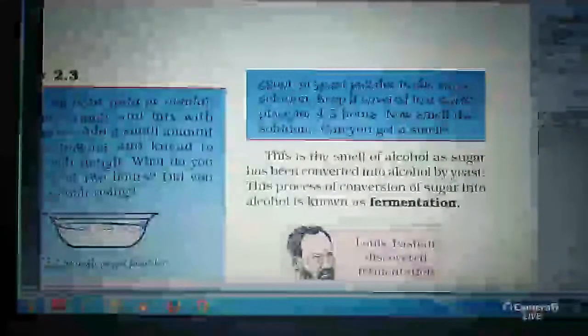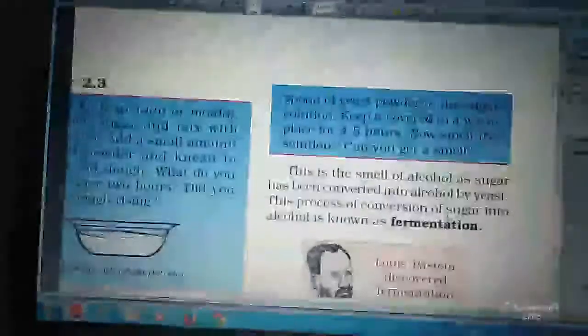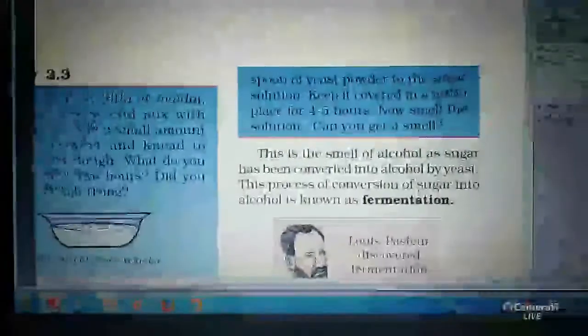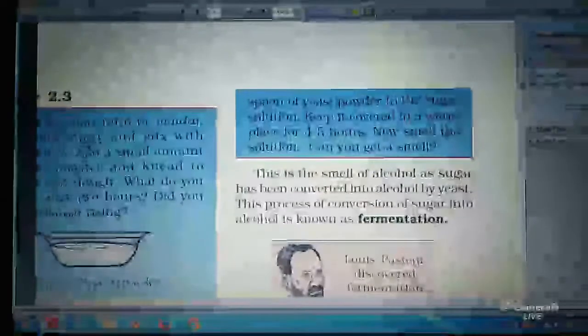So next I am coming. Yeast is used for fermentation, like idli and dosa, also prepared by the action of fungi.